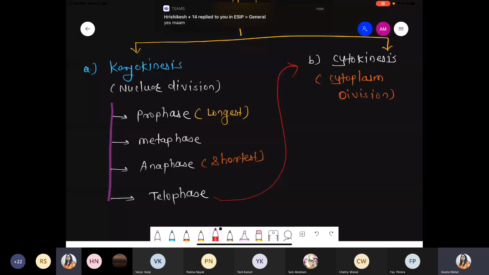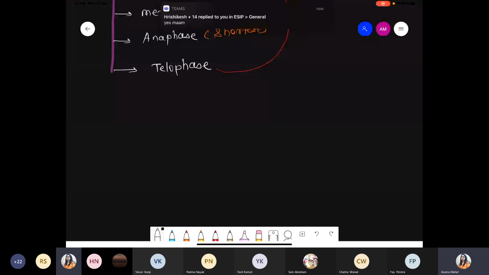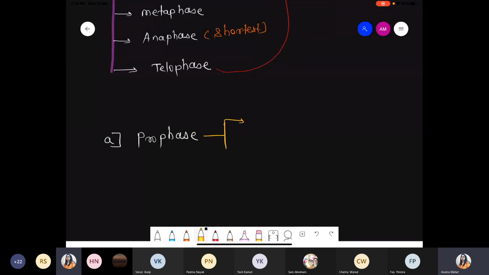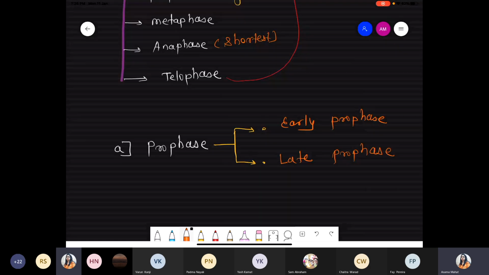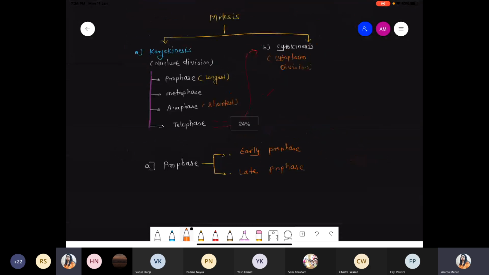Okay. So now quickly we start with the first phase, that is prophase. Prophase basically divides into two parts on the basis of their origin. First of all, the early prophase, and the next one the late prophase. So mitosis prophase divides into two parts, early prophase and late prophase. Got it?